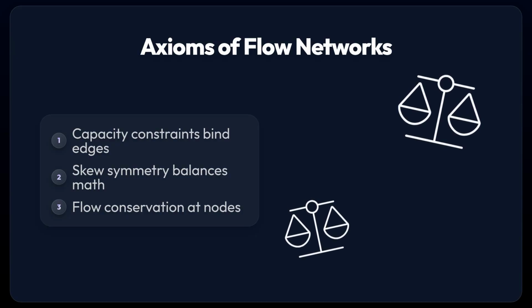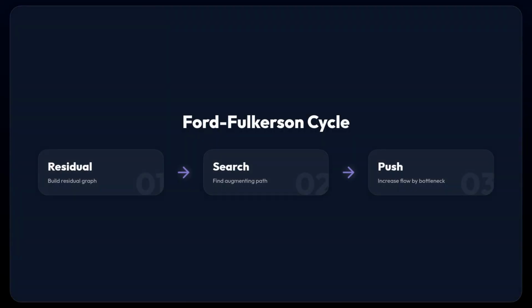The famous Ford-Fulkerson method operates via iterative augmentation. It builds a residual graph to track remaining capacities, searches for an available path, and pushes flow up to the narrowest bottleneck. Crucially, the residual graph allows the algorithm to push back flow, undoing earlier suboptimal routing choices.